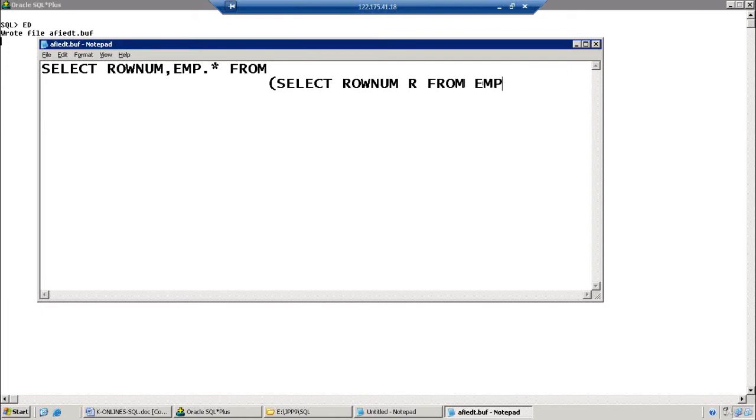From the EMP table I just pick ROWNUM, only for our checking purpose. Then WHERE R equal to, let it be, check it.